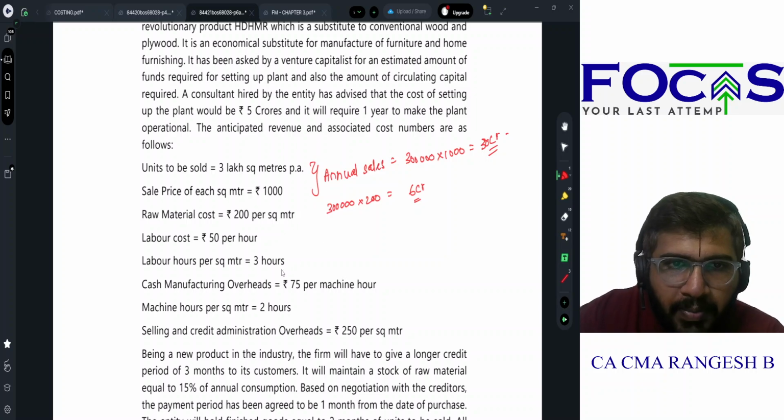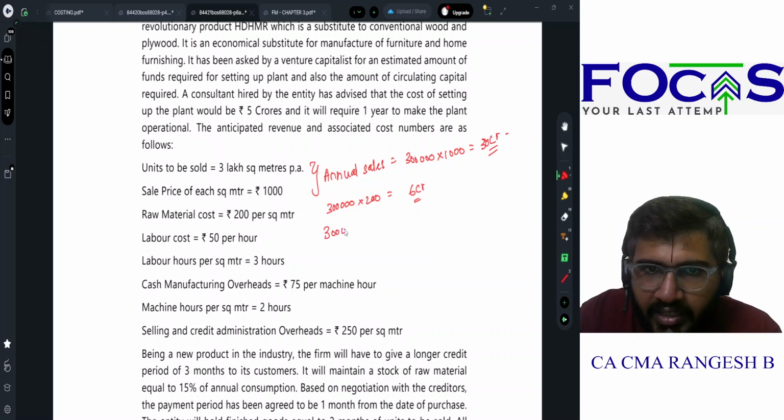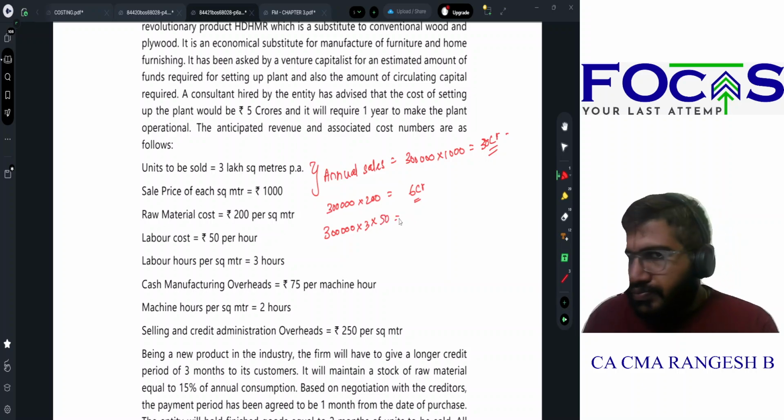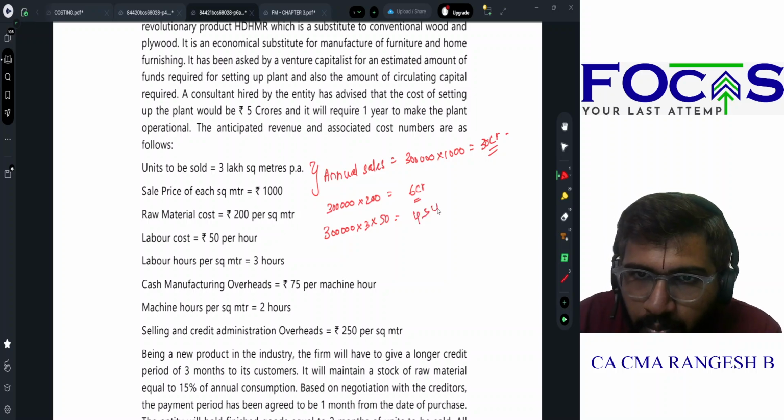Labor cost 50 per hour. Labor hours per square meter is 3 hours. So 3 lakh square meters, how many hours? 3 lakh into 3 into 50. So that will give me 4.5 crores.